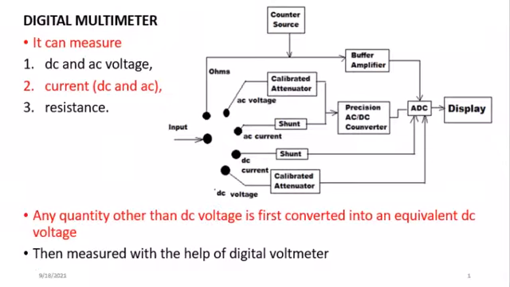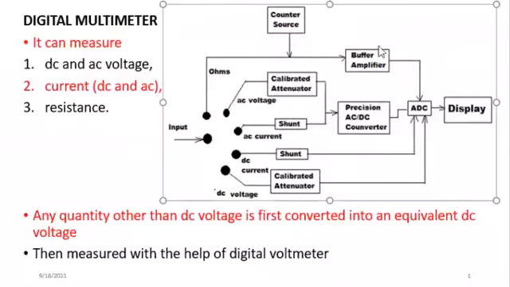With this, we now start looking at the first digital instrument, and this is what we call the digital multimeter. The word multi means it can measure different parameters, and for this, the digital multimeter can measure DC voltage and AC voltage. It can also measure DC current and AC current, and of course it can measure resistance. This is the